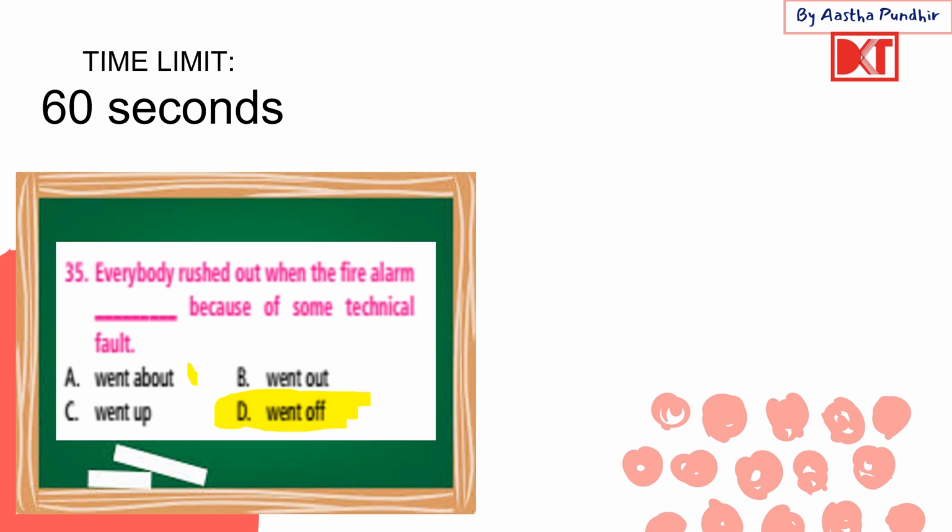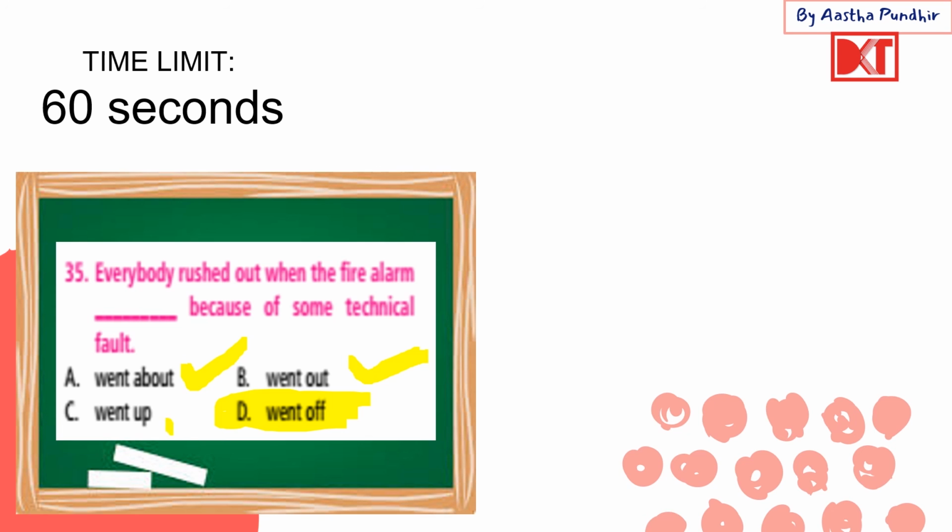Then we have went about. Now went about comes from the verb go about, right? When you go about something, we'd say when you do something normally, like you go about your life in a normal manner, you go about your work in a normal manner, just living it out. All right. Then we have went out, pretty easy. Go out can be used when someone is physically going out, or we can say the lights went out, or the fire went out, something that was extinguished or switched off. Went out suddenly.